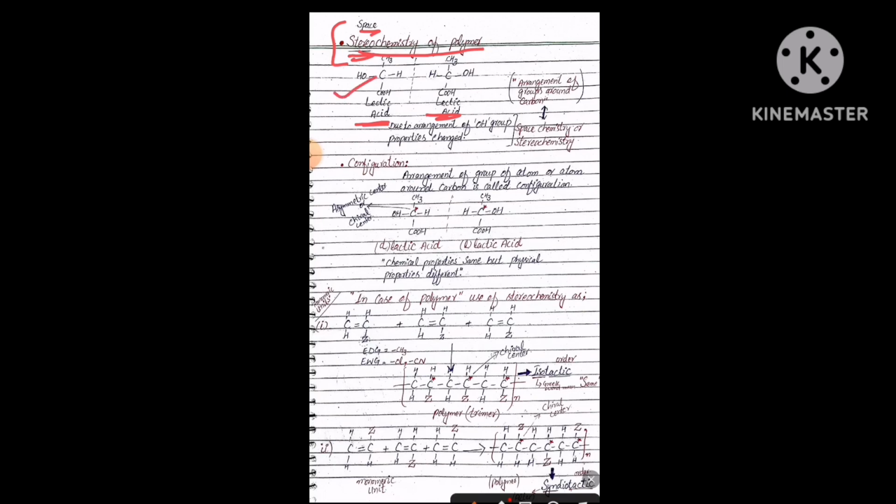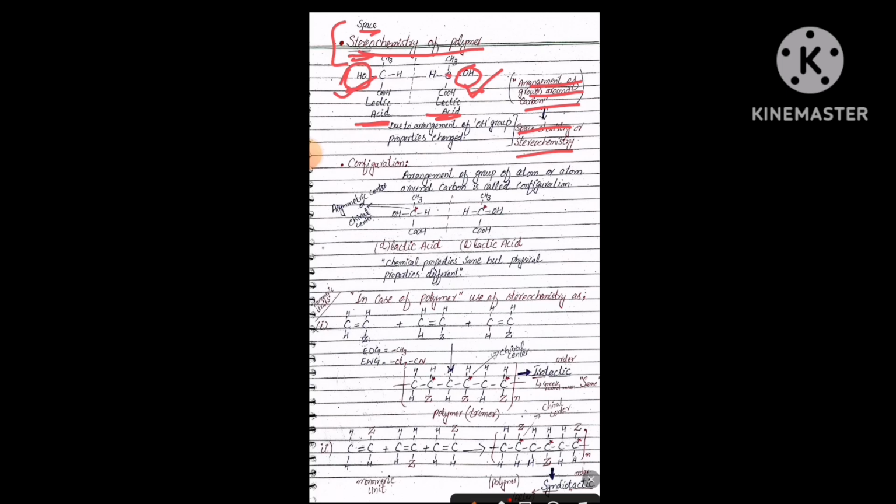It is a lactic acid and it is also a lactic acid. The only change between these two structures is the arrangement of this OH group. In this structure it is on the left side, while in this structure it is on the right side. Due to the arrangement of this single atom or group around the carbon, its properties will change. So what we can say about stereochemistry is that the arrangement of groups around the central carbon we call the space chemistry or stereochemistry.